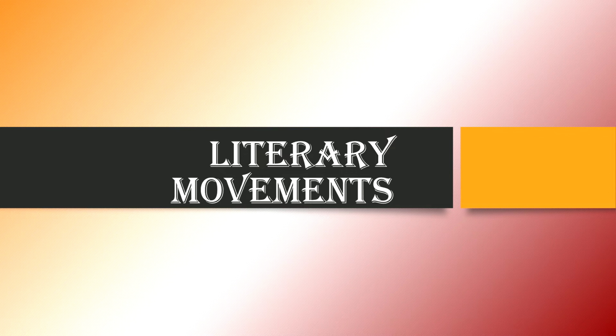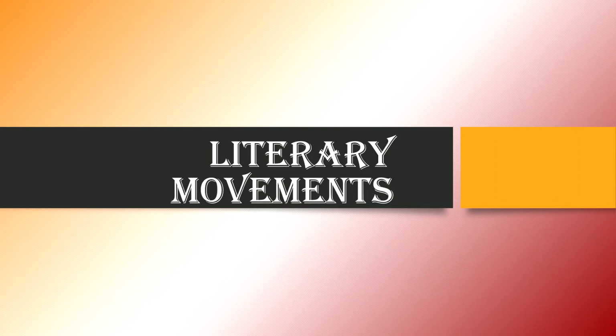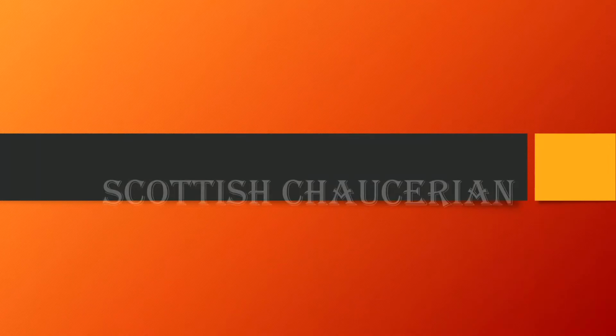Today we will start with the literary movements, all those movements which happened in the history of English literature, especially in British and American literature. From there we will start. What I will do is divide the whole history into different parts, and from the start I will go. That is the Renaissance. The Renaissance is the first period from which the literary movements started. So the first movement which we will study today will be the Scottish Chaucerians. Okay, and let's start with it.